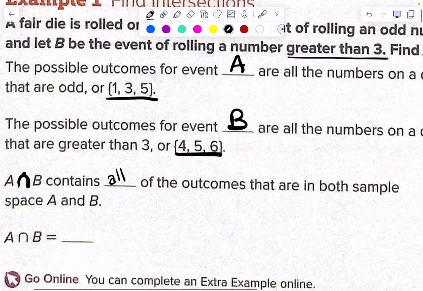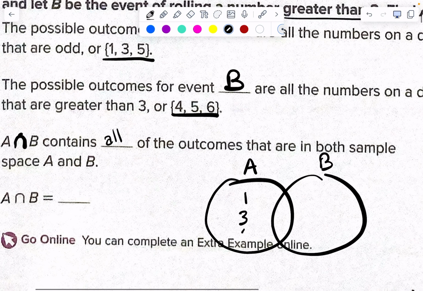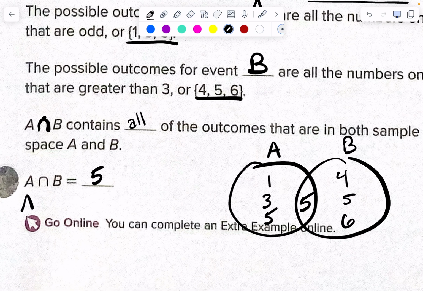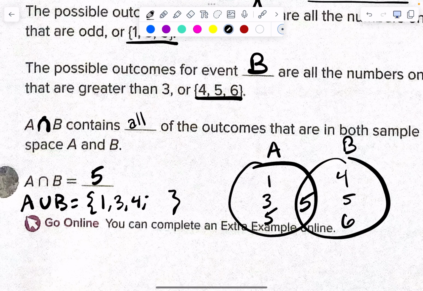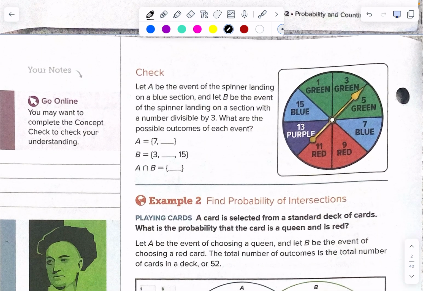Anyway, if it helps you to do it on a Venn diagram, here's event A, here's event B. The numbers 1, 3, 5 are over here, and 4, 5, 6 are over here. What is in the intersection? 5, right? 5 is in the intersection. Now let's also do what's in the union. 1, 3, 4, 5, 6. Everything except 2. So union versus intersection. Make sense? We got it figured out, kind of? Okay. All right, example 2.